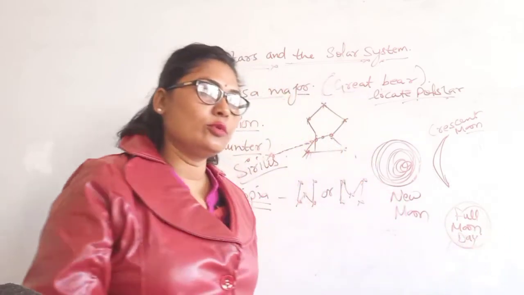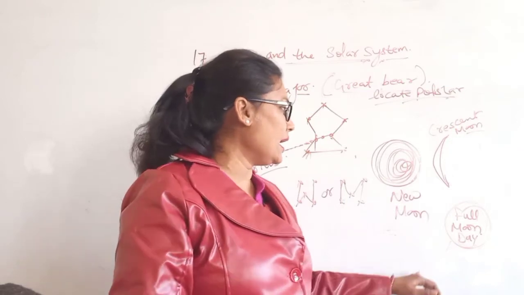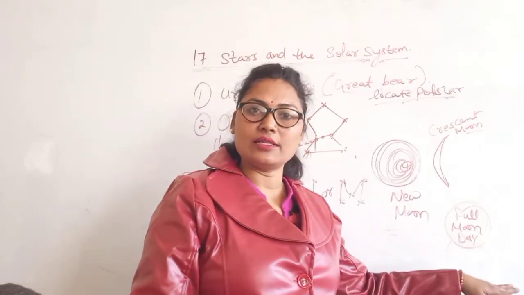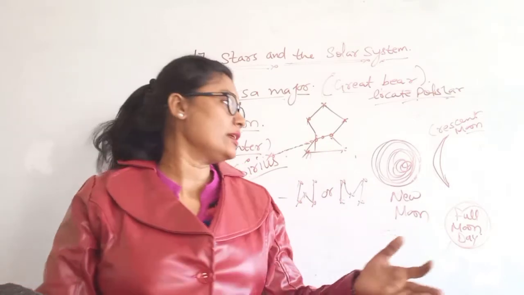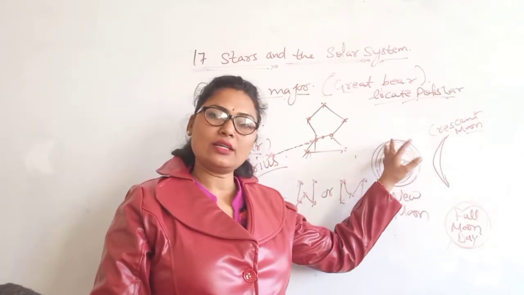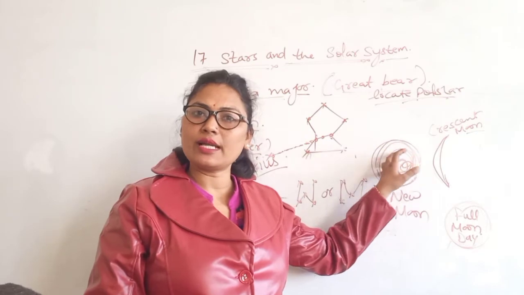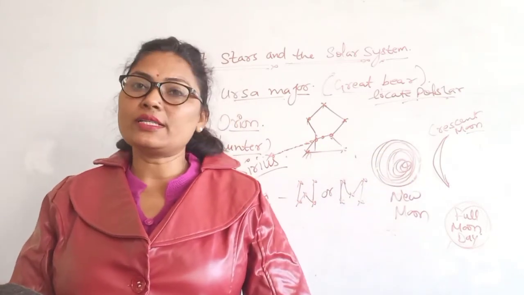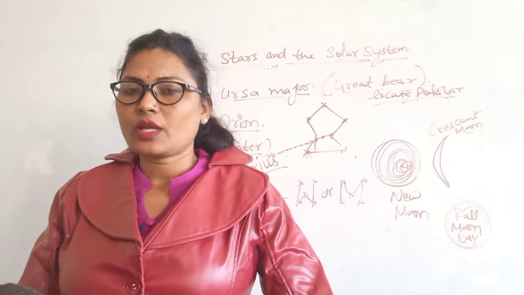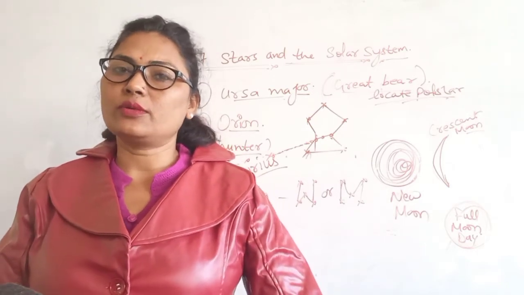After the full moon day, it again decreases in size. Like that, again after 15 days it becomes dark and is not visible to us, and that is known as new moon day. So those are the different phases of the moon. You can draw these phases of the moon.